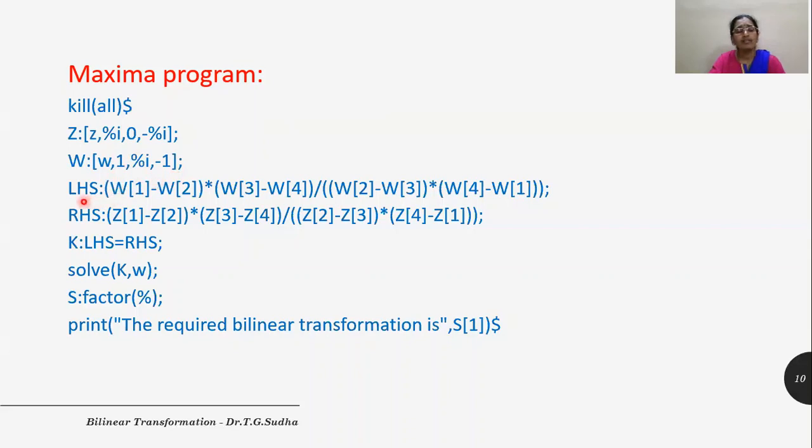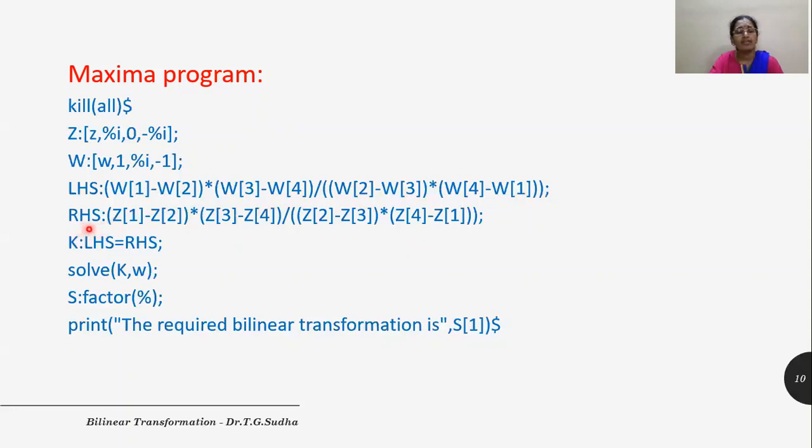And let us express LHS as the cross ratio of the points in the W plane. So it is W1 minus W2 into W3 minus W4 in the numerator. And in the denominator, we have W2 minus W3 into W4 minus W1. So here we need to remember to give brackets to the denominator. Entire denominator needs to be put in braces. So we get this to be the cross ratio of the W points.